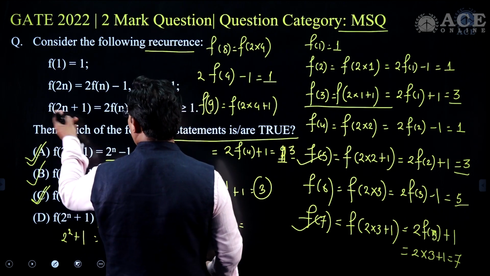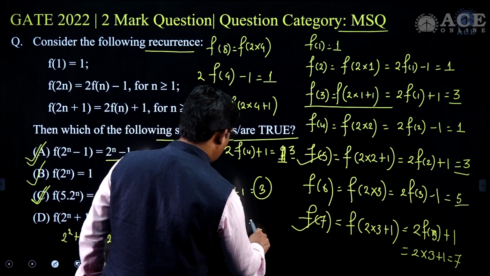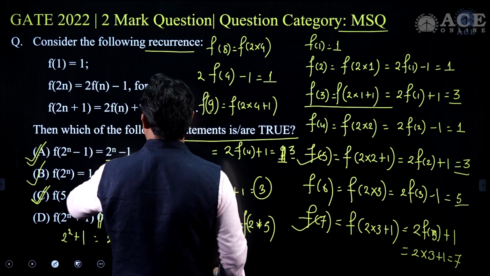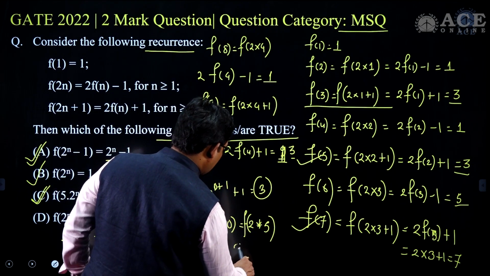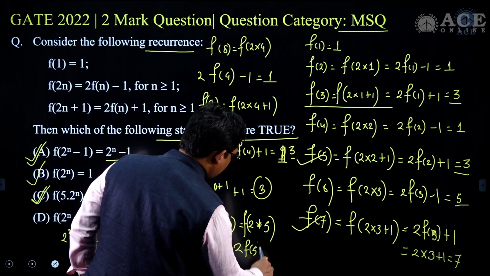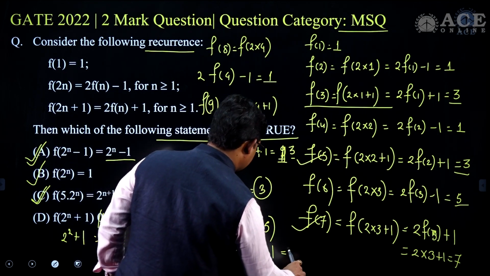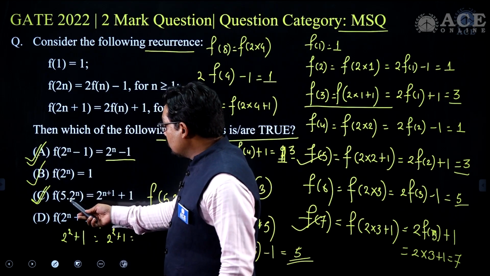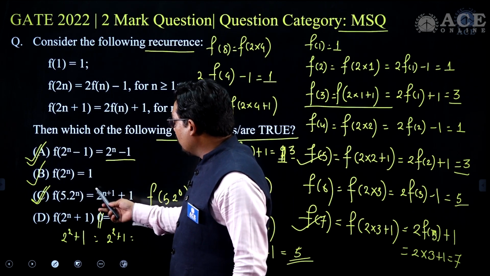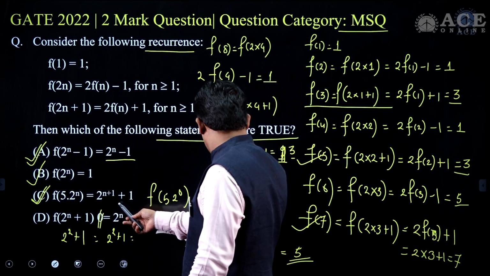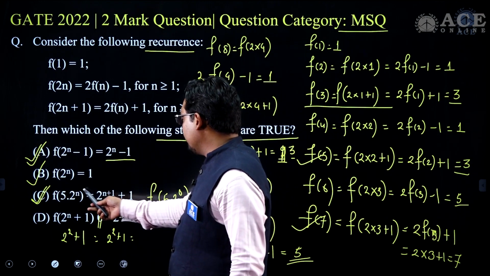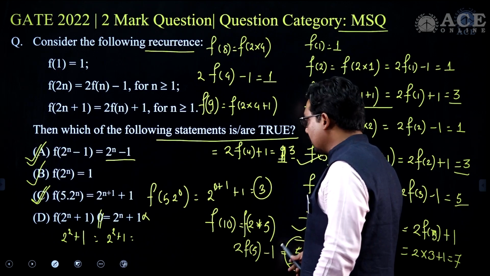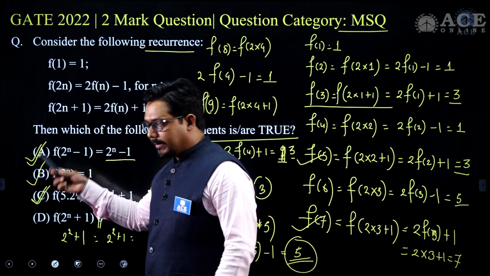That I can write here as 2 times 5, f of 2 times 5, and this can be 2 times f of 5 minus 1. F5 is 3, 3 into 2 is 6, 6 minus 1 in this case is 5. You can validate this one more time: 5 into 2 to the power 1, 2 to the power n plus 1, so 2 to the power 2 is 4, 4 plus 1 is 5, and that validates option C.